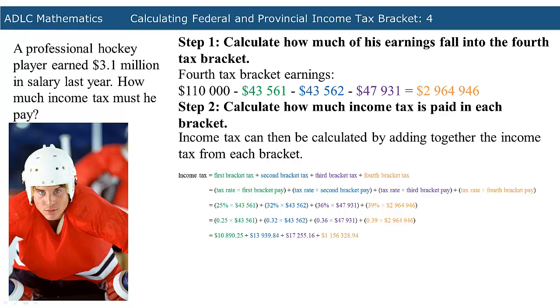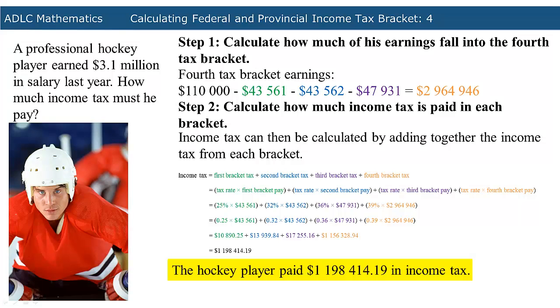When you add these amounts together, you are left with an income tax amount of $1,198,414.19. Therefore, the hockey player paid $1,198,414.19 in income tax.